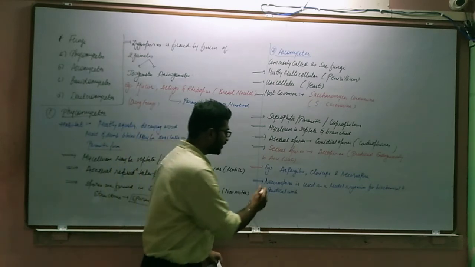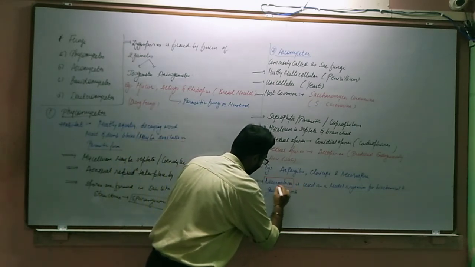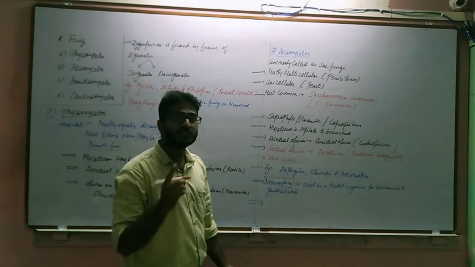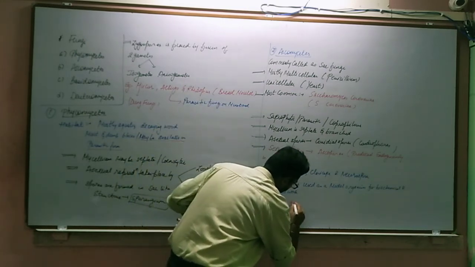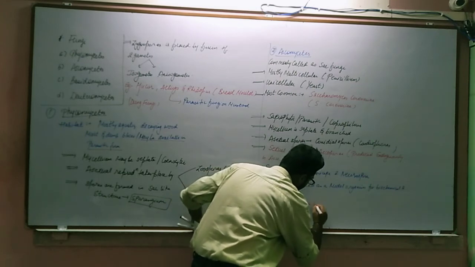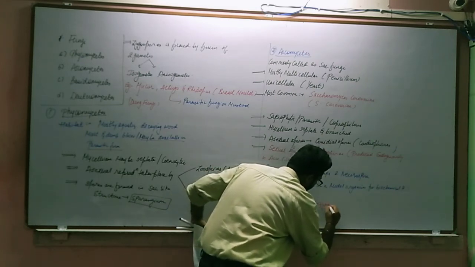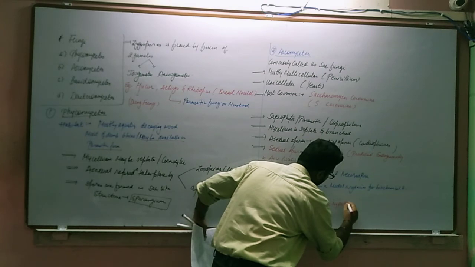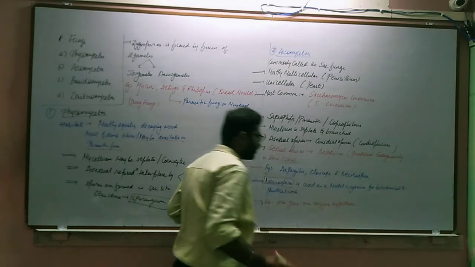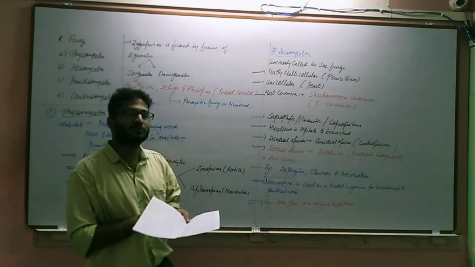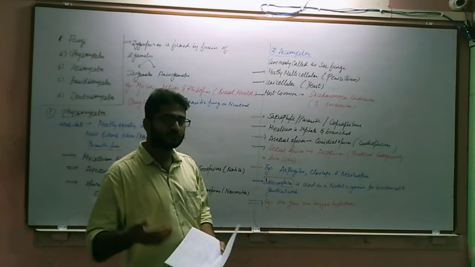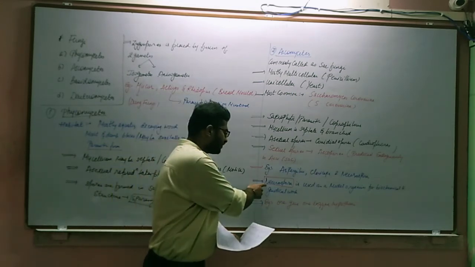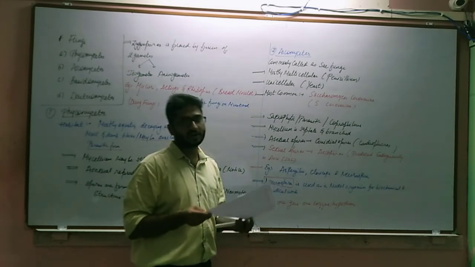It was given on Neurospora crassa fungi only. That means one gene is responsible for the production of one enzyme, that is one protein. But later on this hypothesis was modified and this was first discovered in Neurospora crassa.